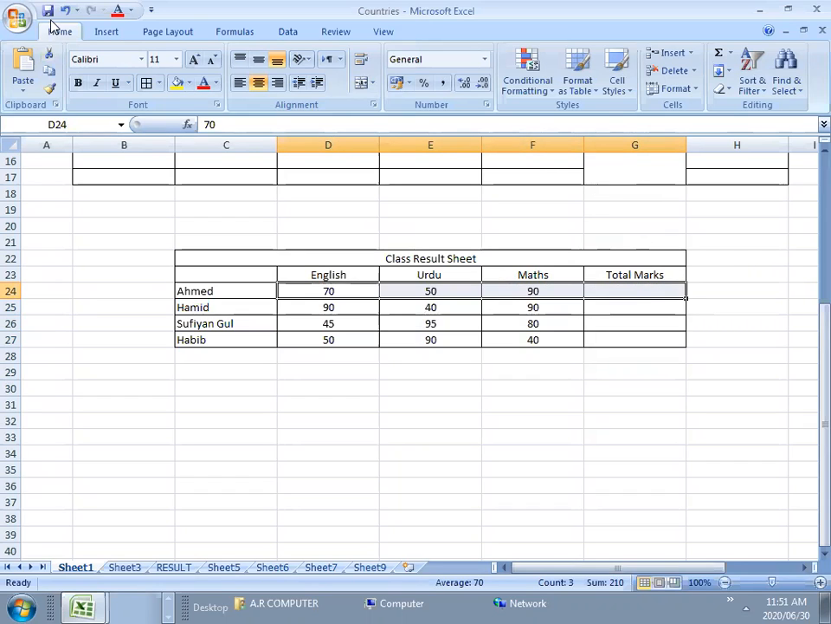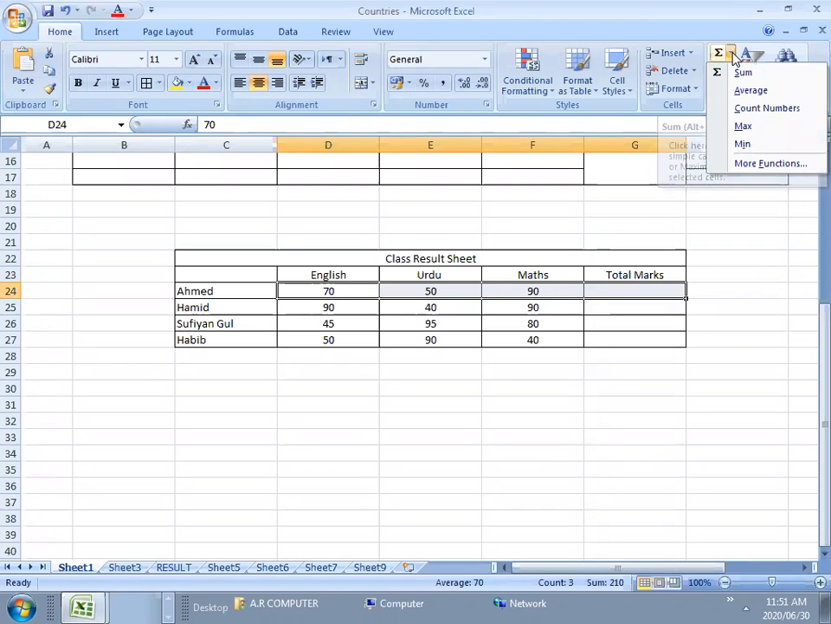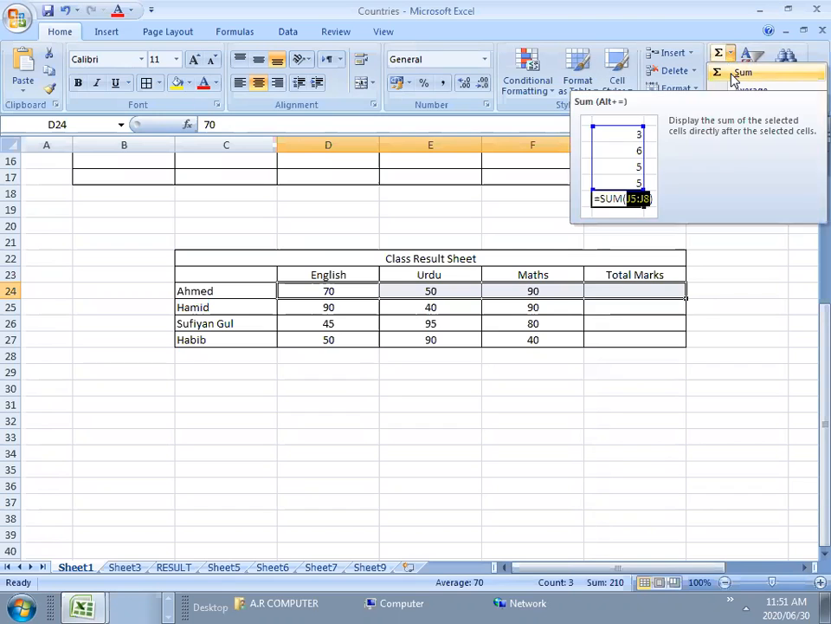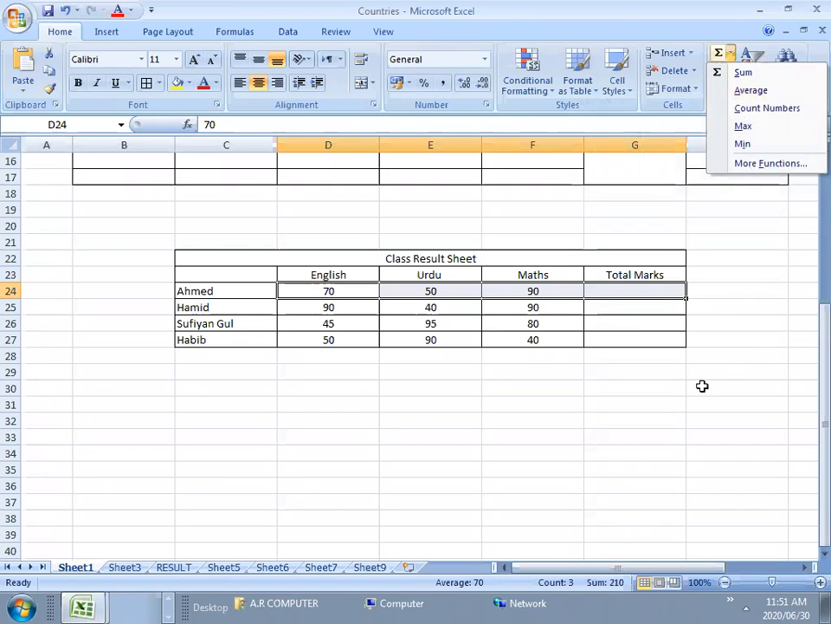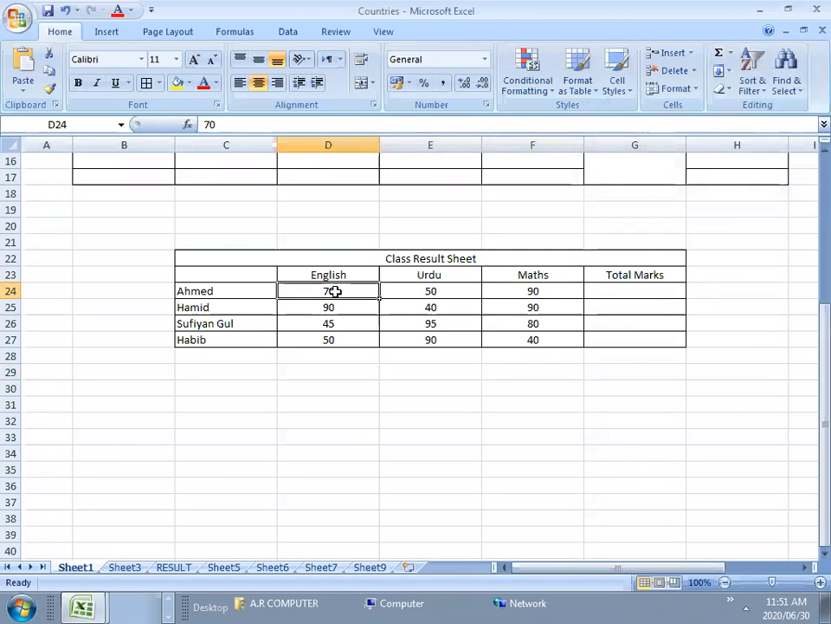You can see this tool in the Home tab and in the Editing group. Home tab, Editing group, you will find this command, AutoSum, right? So what will you do first? Select the cell, the fourth one, which is empty. Here the total will be shown.